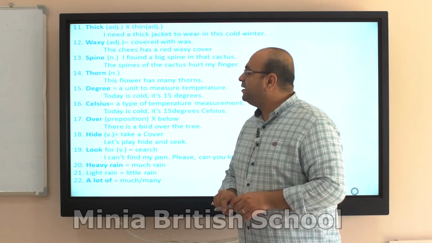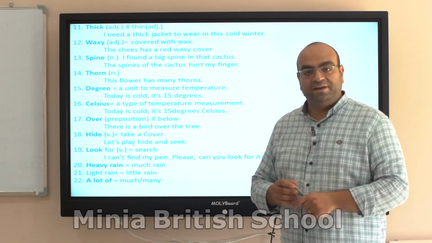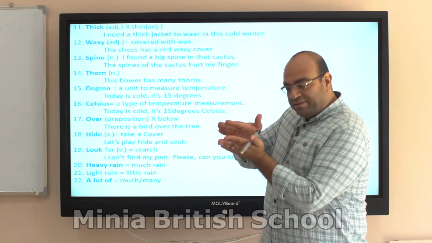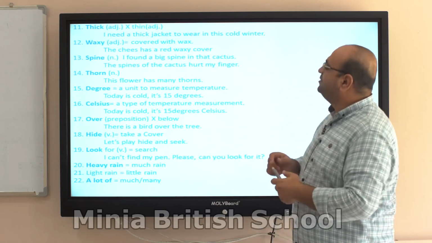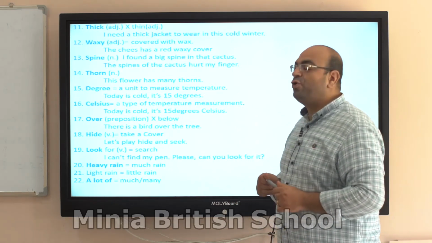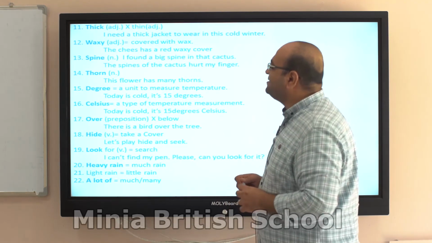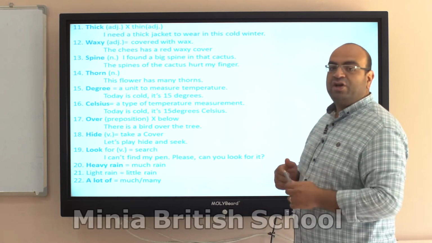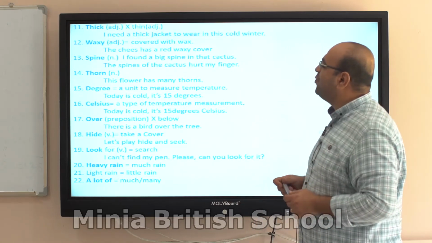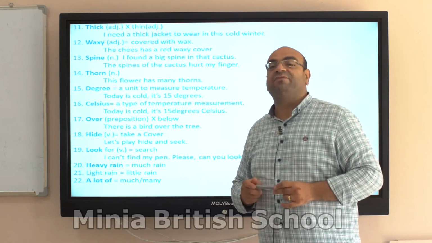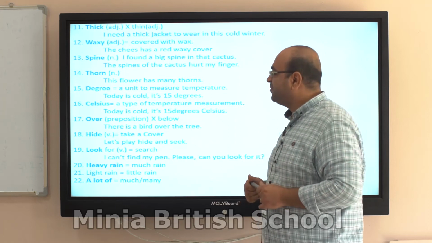So, thick, antonym thin. I need a thick jacket to wear in this cold winter. Waxy, that's an adjective, covered with wax. The cheese has a red waxy cover. Sometimes you can find this in the supermarket.